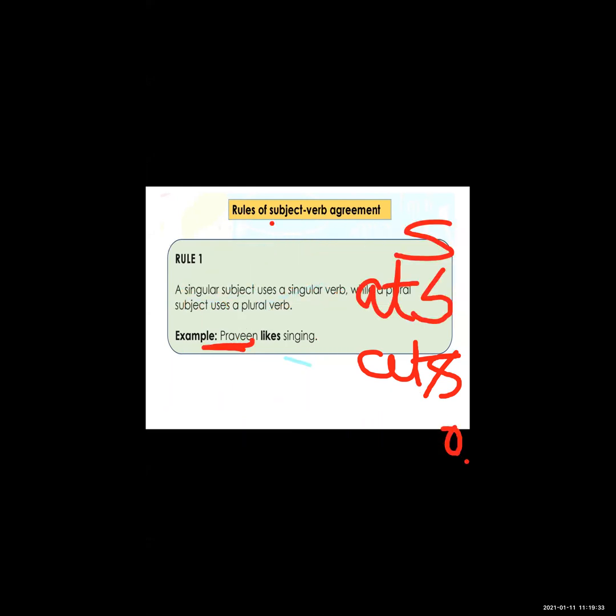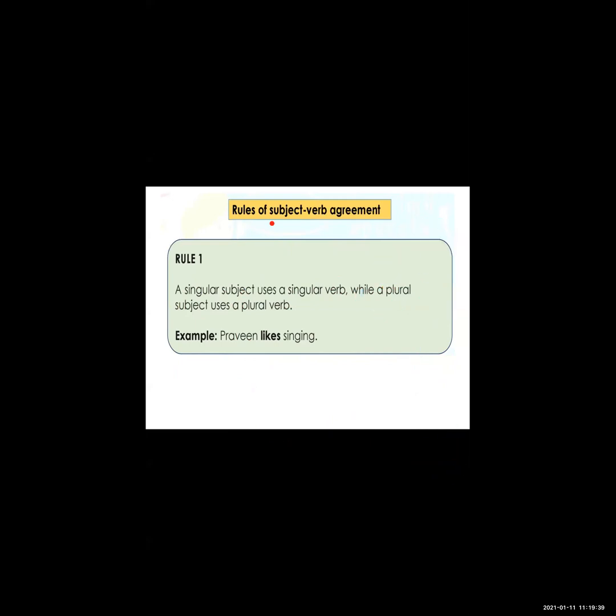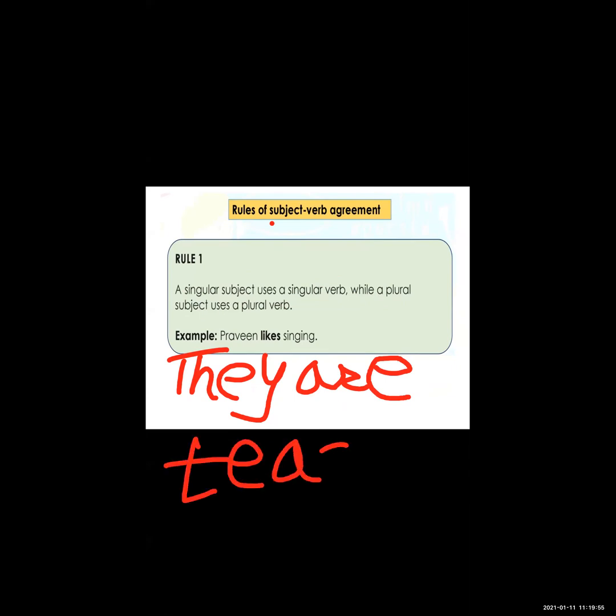Now see one more example about the plural subject. They are teachers. Here, which is the subject? They, it is a pronoun, but it is a plural pronoun.